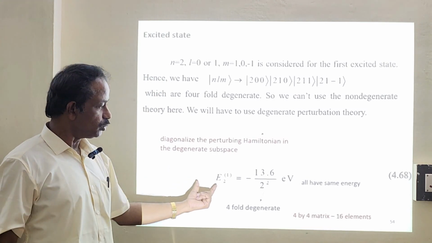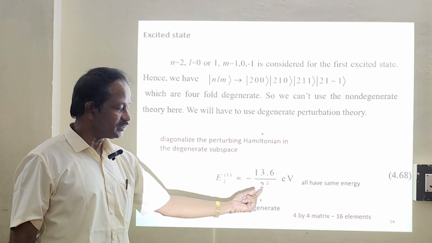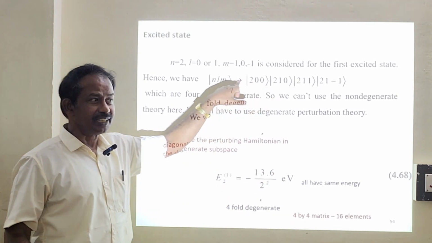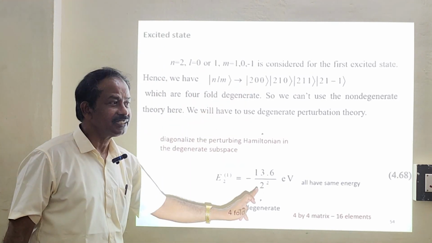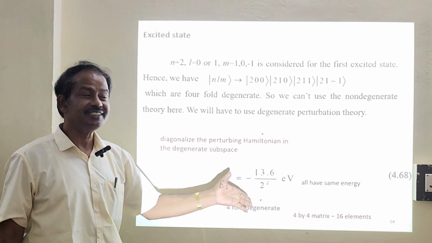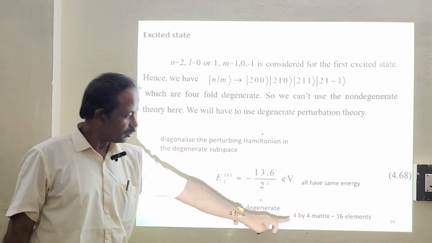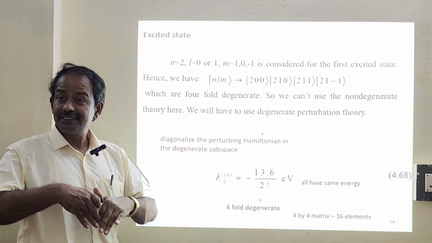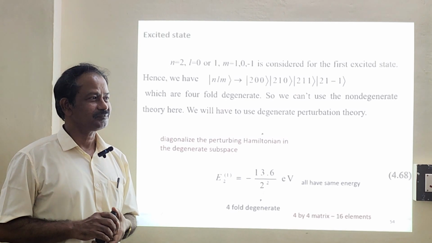For n equals 2, the answer will be minus 13.6 divided by 4, which is minus 3.4 electron volts, for all the 4 combinations. You are going to have all the 4 wave functions with the same energy, so a 4-fold degeneracy. Is it okay? So we'll have to go with a 4 by 4 matrix, so 16 elements will be there. We'll have to solve for 16 elements.